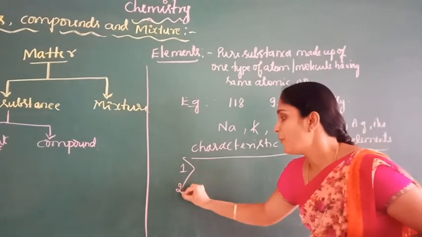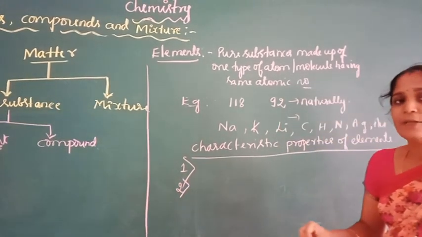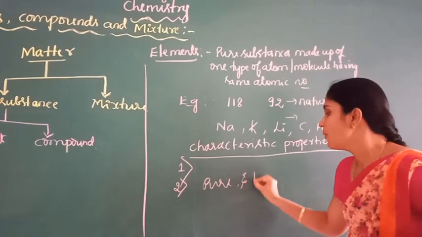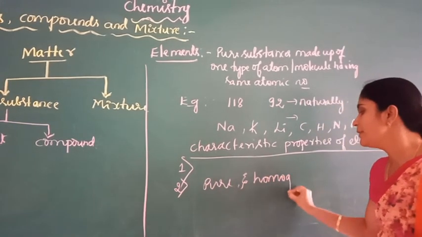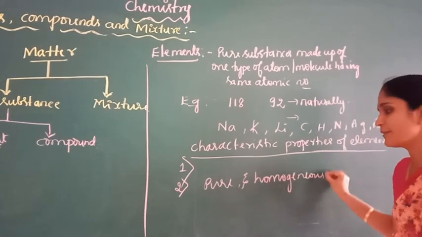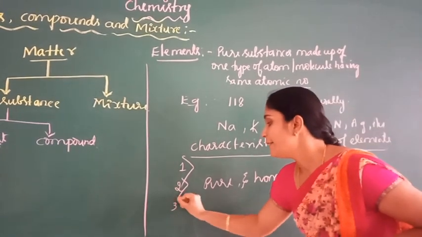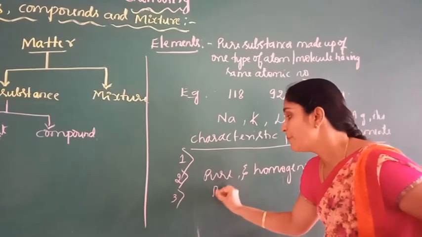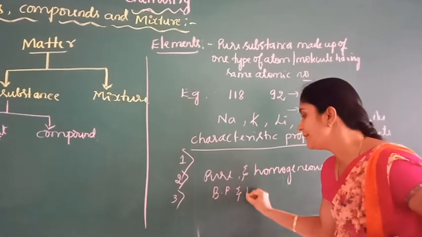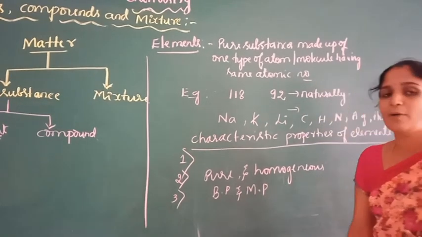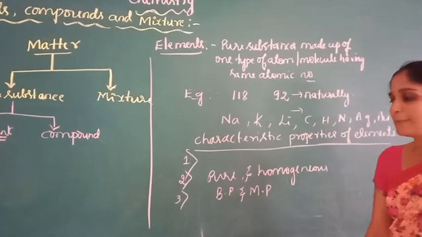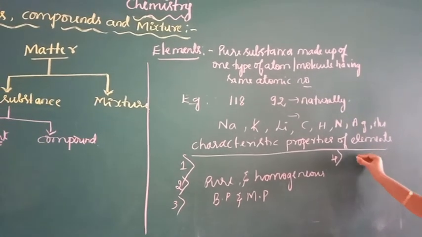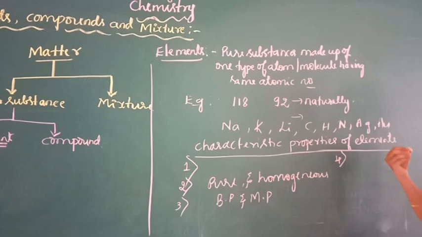The second point is elements are pure and homogeneous substances. Elements have definite physical and chemical properties. Elements have definite boiling point and melting point. Elements are composed of individual atoms or molecules made up of atoms.